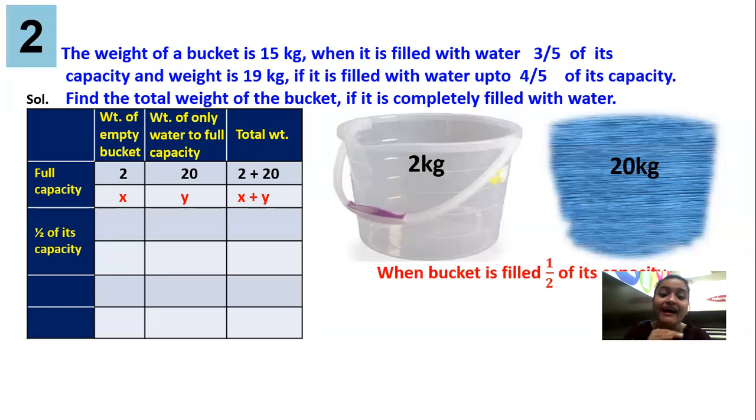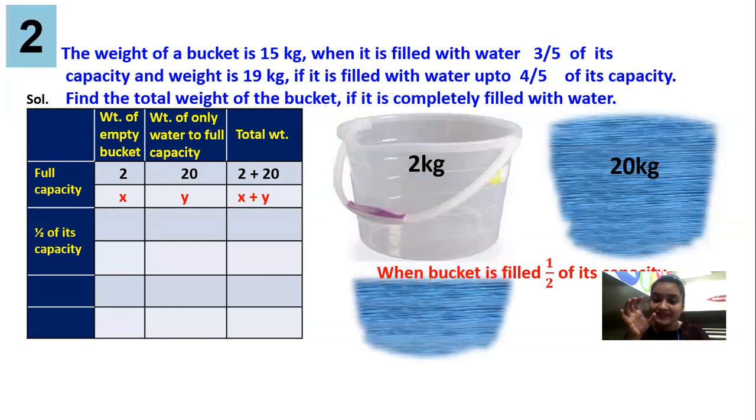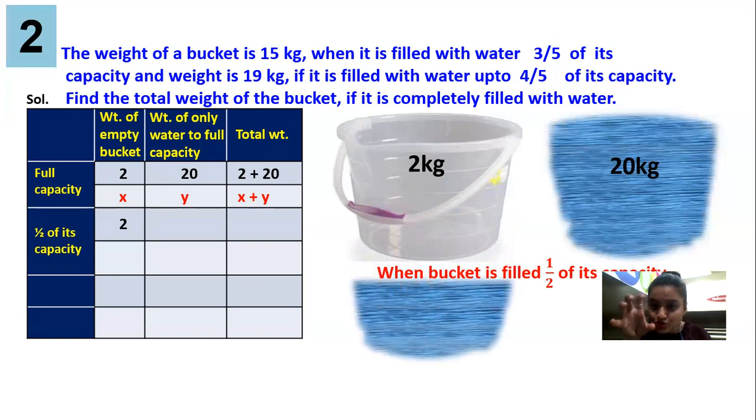If it is filled to half of the capacity, for example, if the bucket is half filled, if it is filled to half of the capacity, what will happen? Now the bucket's full weight will come, but I have filled only half of the water, it is filled only half. So guys, the total weight will be the bucket's weight, that is 2 kg, it will come for sure, and only half of the water's weight will remain, meaning half of 20 kg, correct?